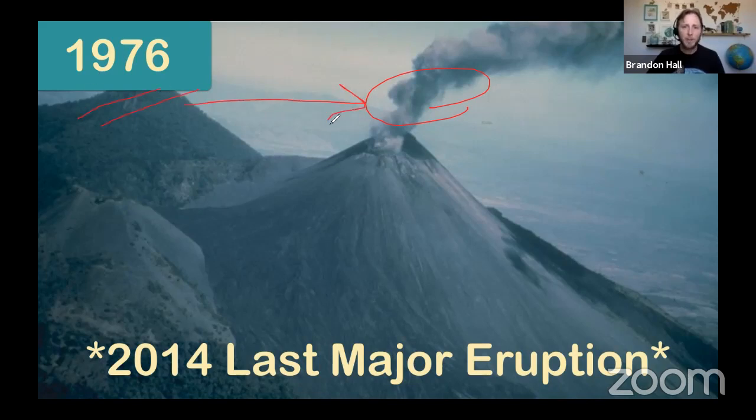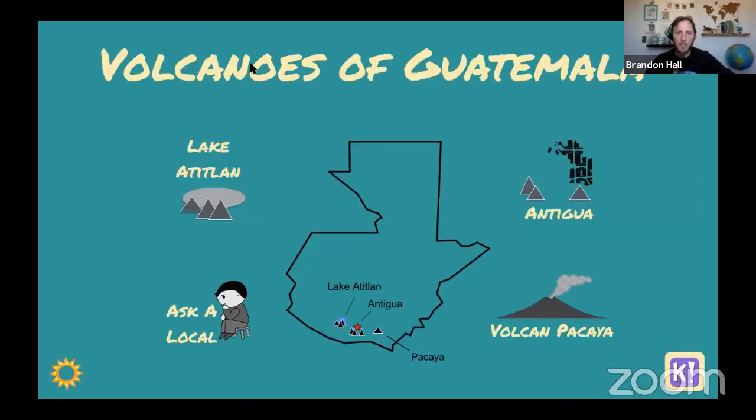When the ash falls down on the ground, we get a question a lot: why do people live on volcanoes? The soil is really fertile, so it's really good for growing vegetables, fruits, and those things. And even though we saw the 2010 lava, the last major eruption was 2014.